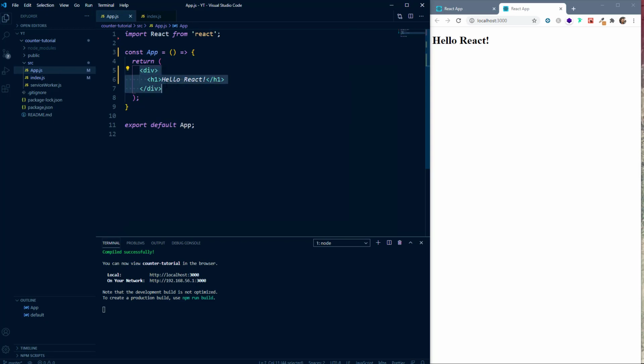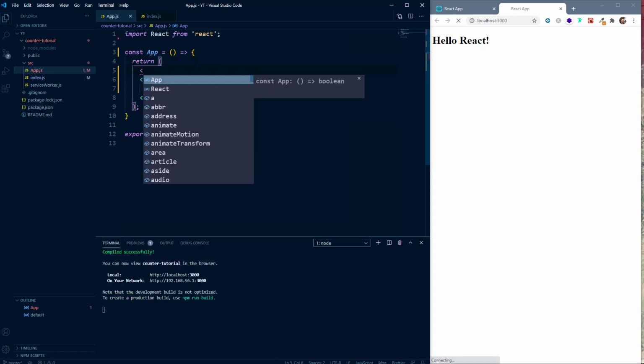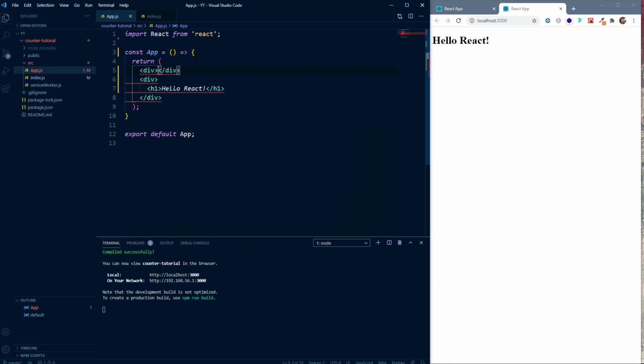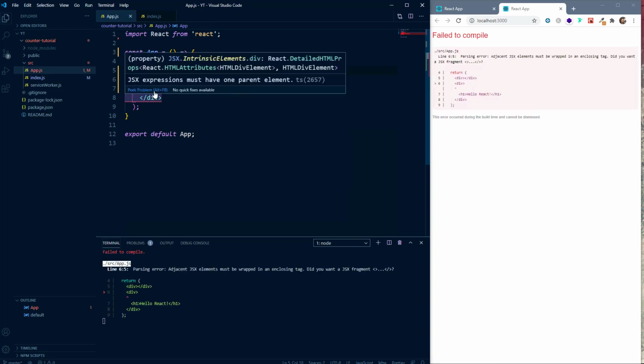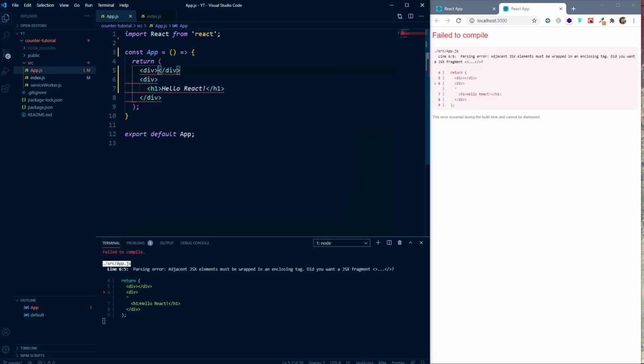Whenever you write JSX, you have to follow some rules. The first thing while writing JSX is that there should be only one top level element. What this means is that you cannot have a div side by side like this. It will give you an error. So you can only have one top level element and everything should be wrapped inside it.